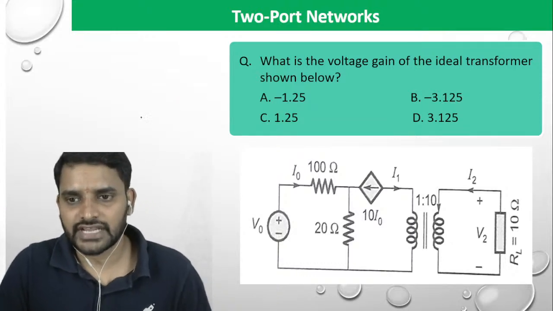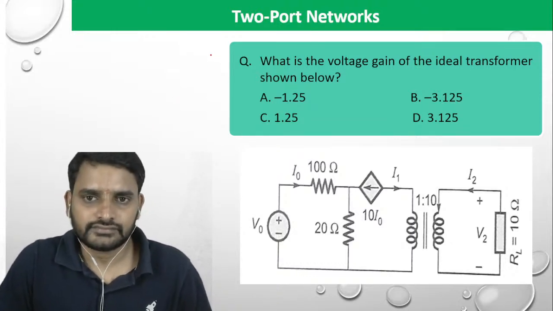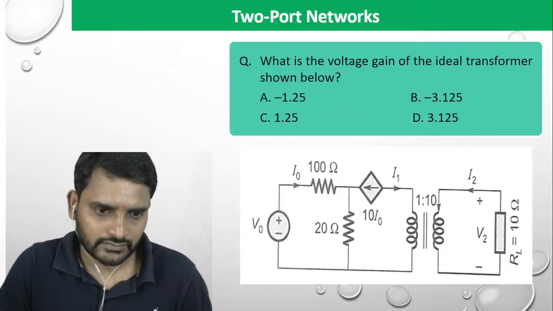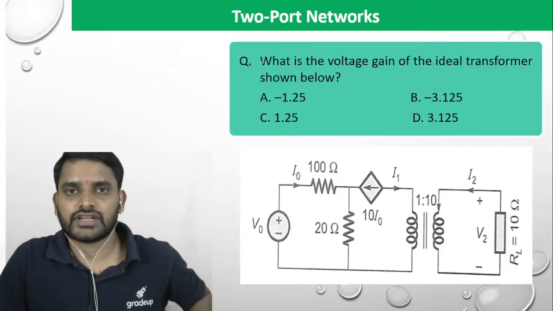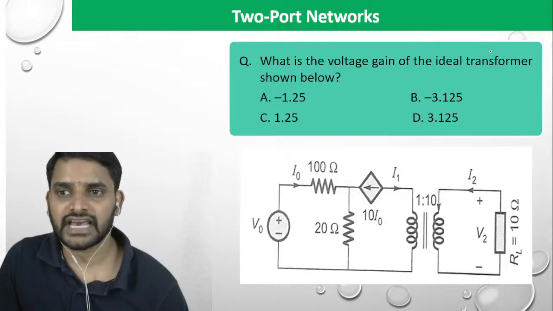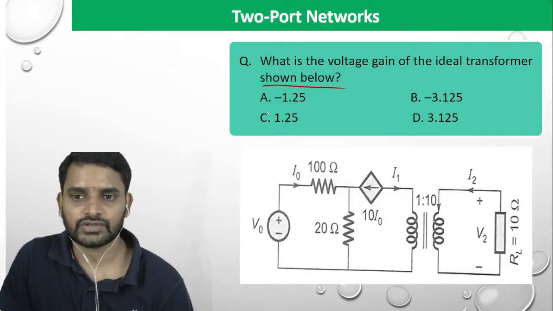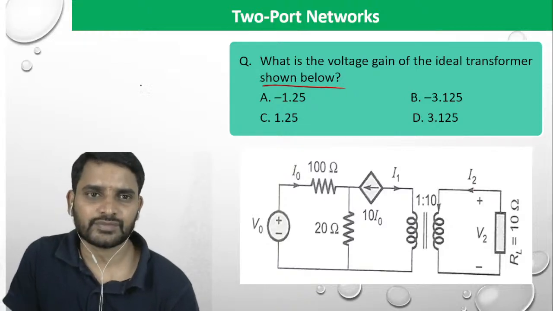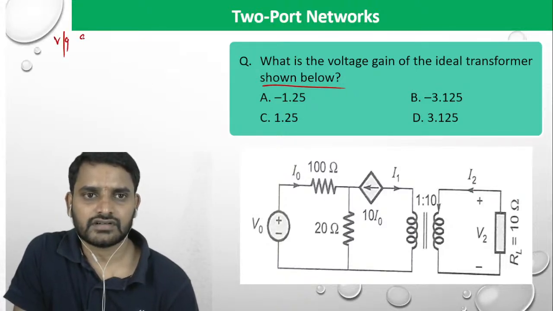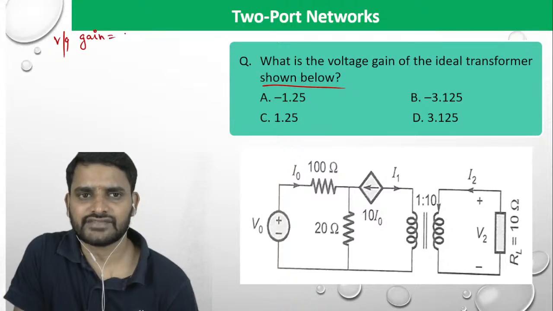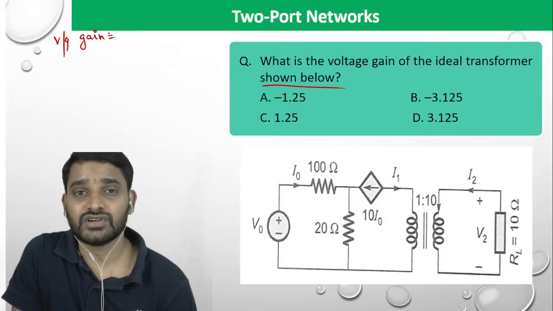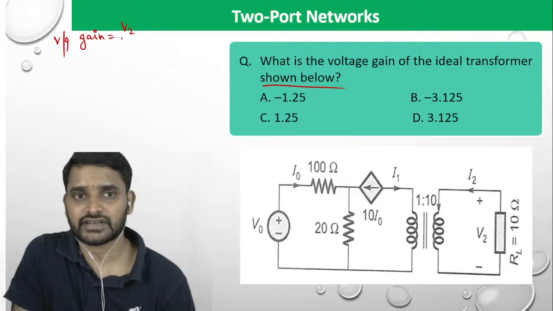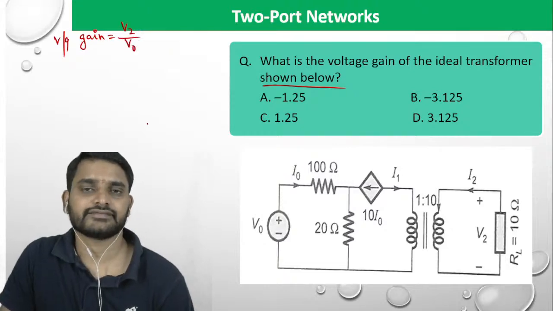Can you try this one? What is the voltage gain of the ideal transformer shown below? Voltage gain is asked. Voltage gain means output voltage by input voltage. Any gain is nothing but output divided by input. So output voltage is V2 here, and input voltage is V0 here.